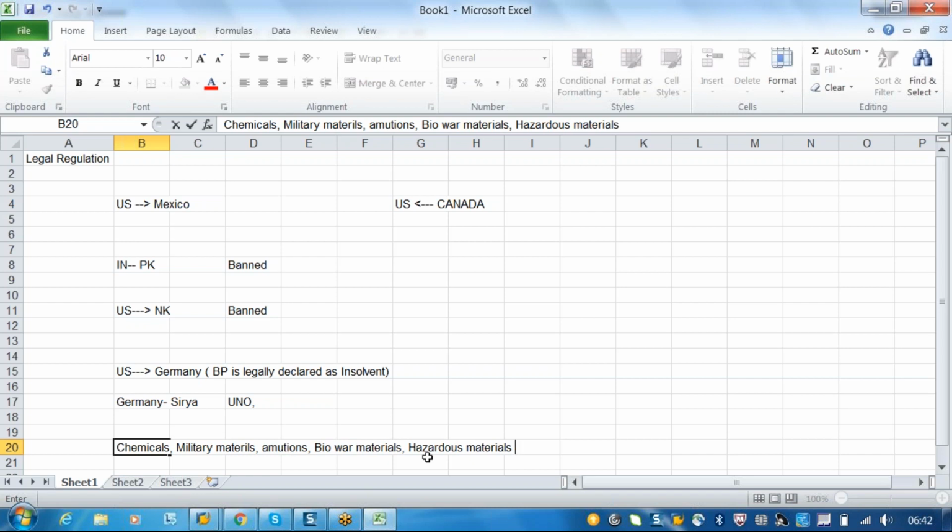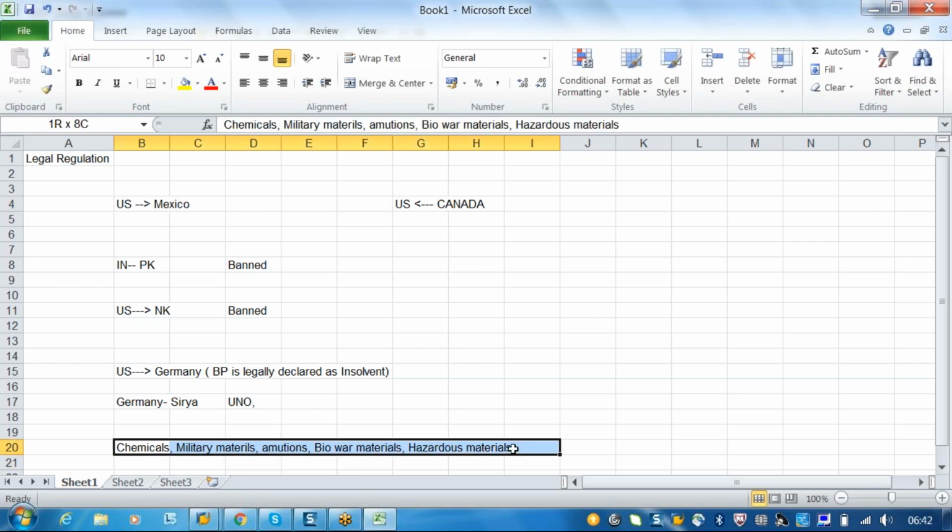You should first of all get approval to export this kind of material to the country. For example, if you want to sell military materials from the US to Mexico, you should first of all get a license to export the material. Without a license, you cannot export this kind of material to that country. These are all called licensed materials.